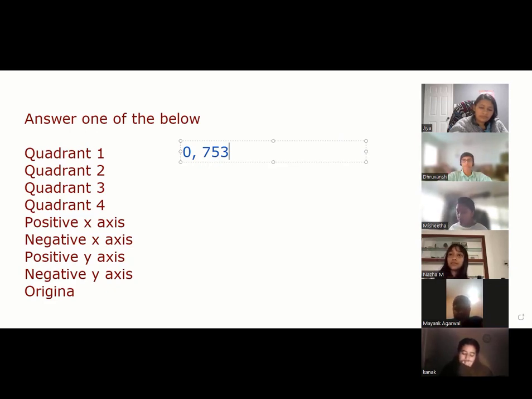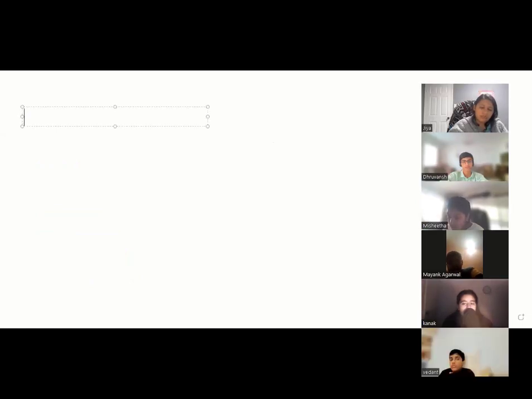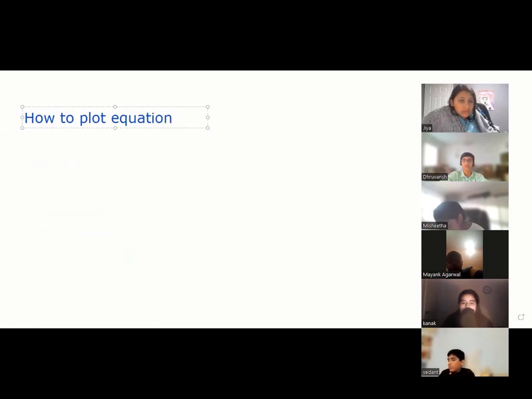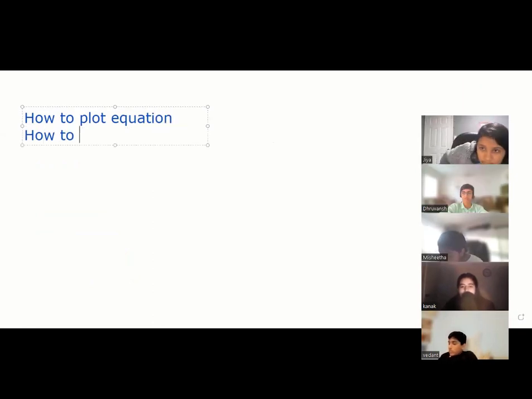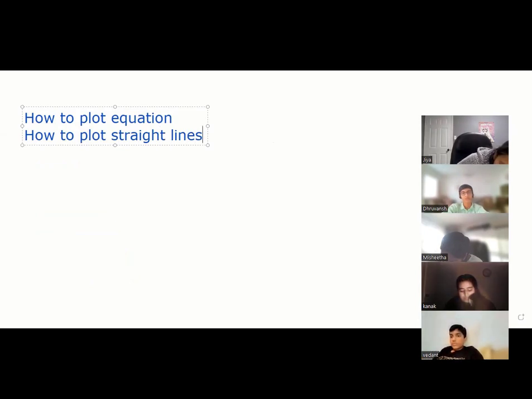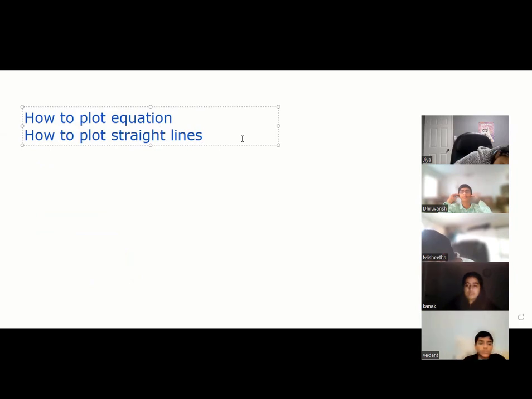Now, we talked about abscissa, quadrants, coordinate, ordinate, how to plot the point, and positive and negatives. Then comes how to plot an equation. This is higher stuff, but how to plot an equation or a straight line, both are the same. Guys, very easy. But for that you need a little bit of algebra which you already learned. The method is very simple.